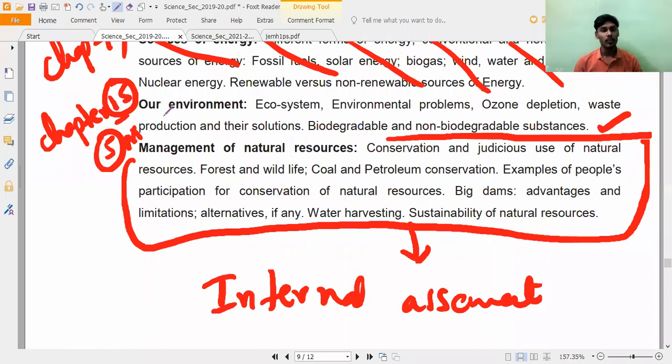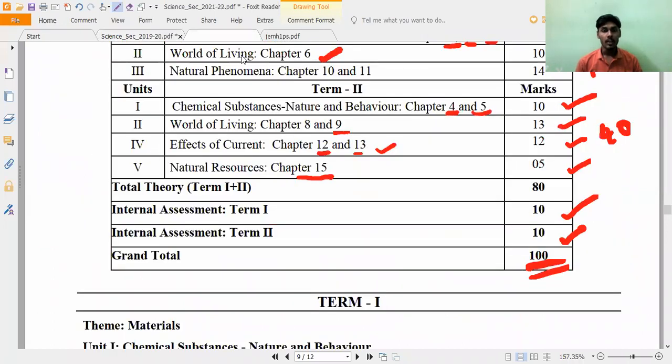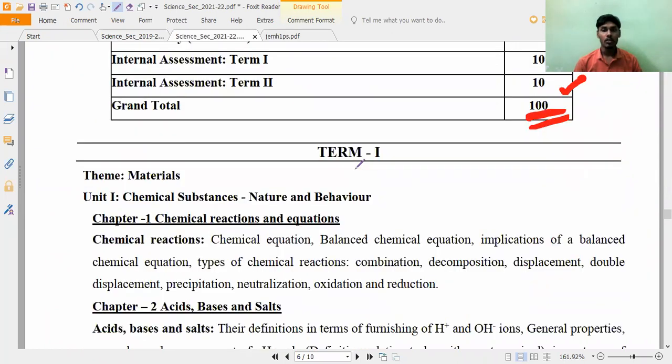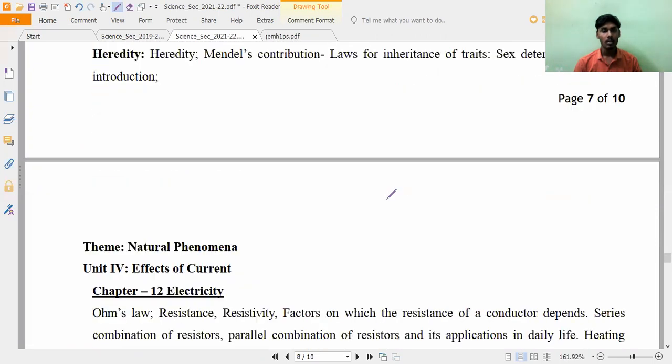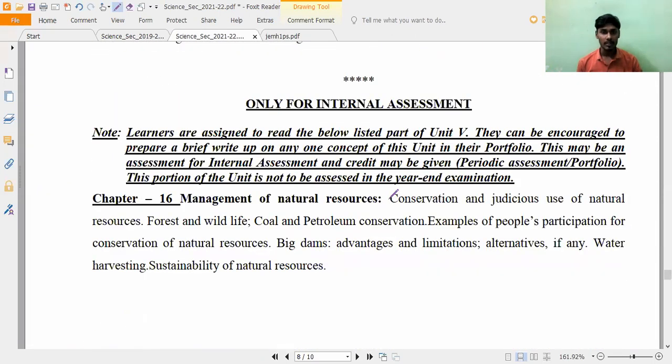So only chapter 15 is there. This chapter is chapter 16. This is also not there for board. Do you understand? Only for internal assessment. That is what you have to remember. If you observe chapter number 16, this is the present year syllabus. Chapter number 16 is only for internal assessment. So you can choose anything. You can see they are saying write up. We have to write a brief write up on any one concept of this unit in the portfolio.